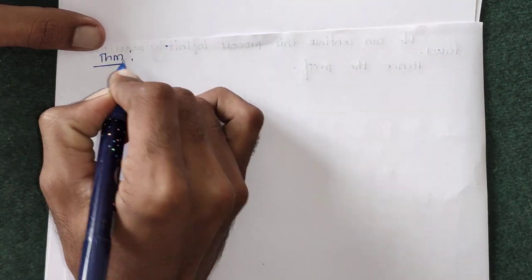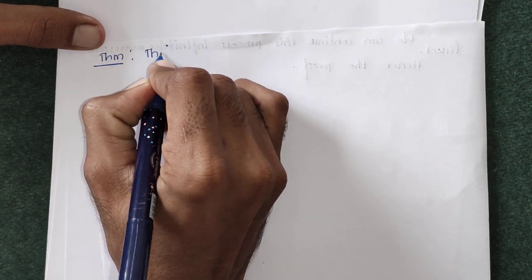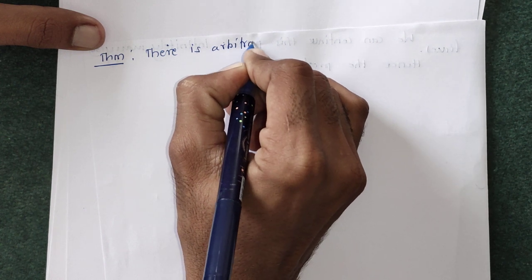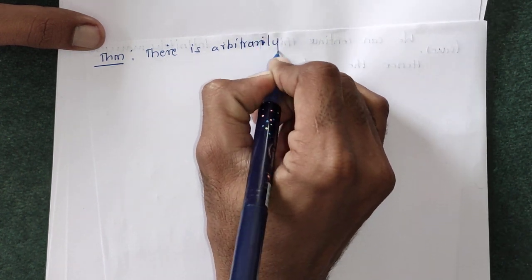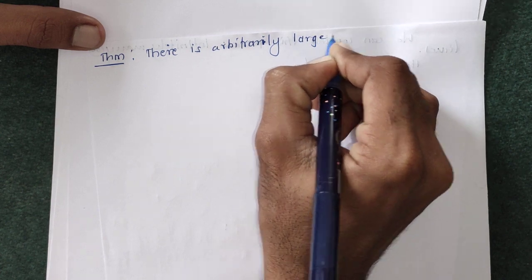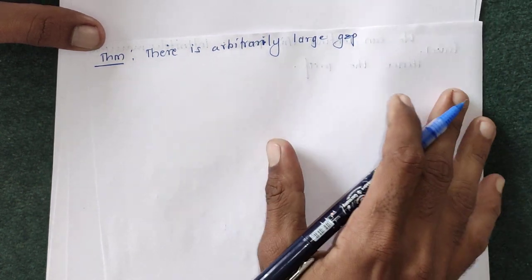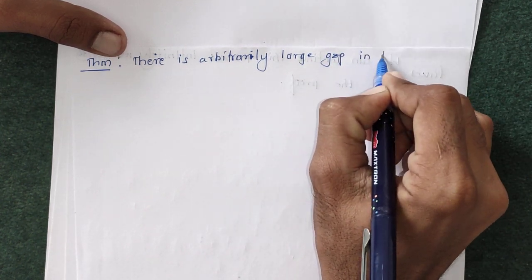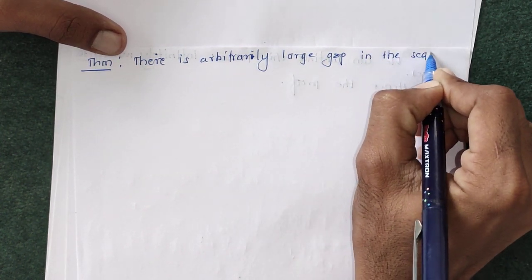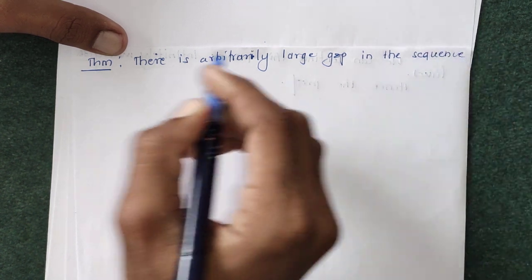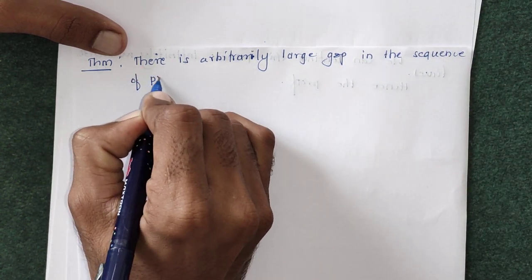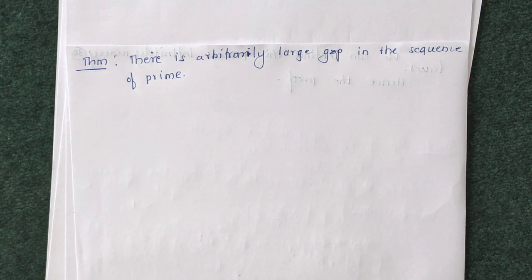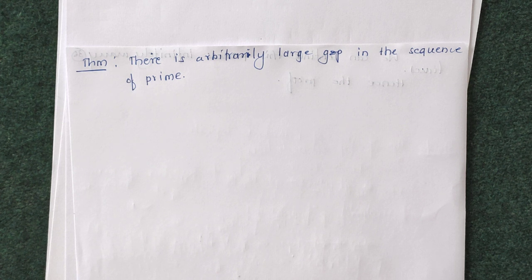The statement of the theorem is, there is arbitrarily large gap in the sequence of primes. The statement says that there is arbitrarily large gap in the sequence of primes.